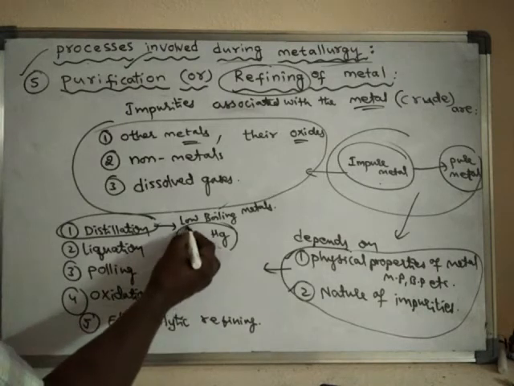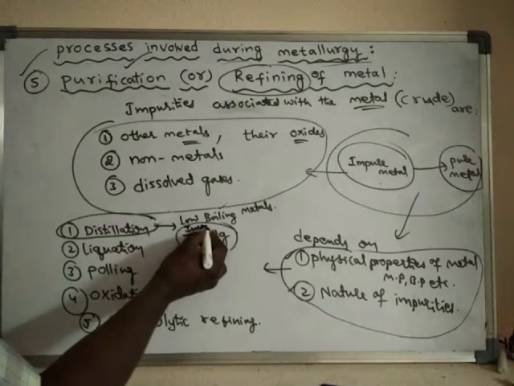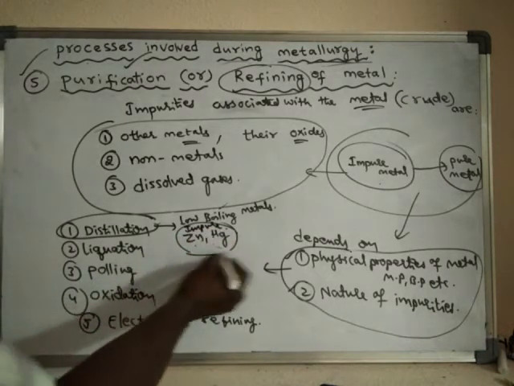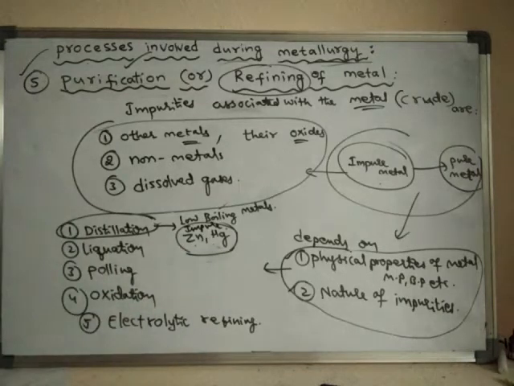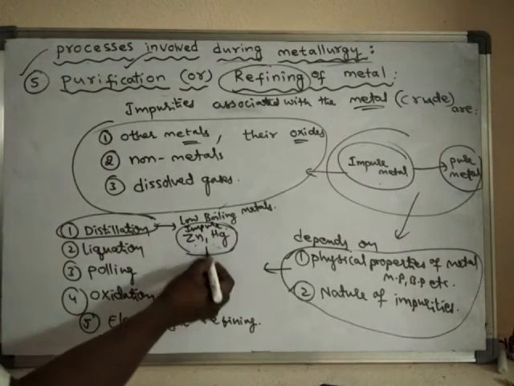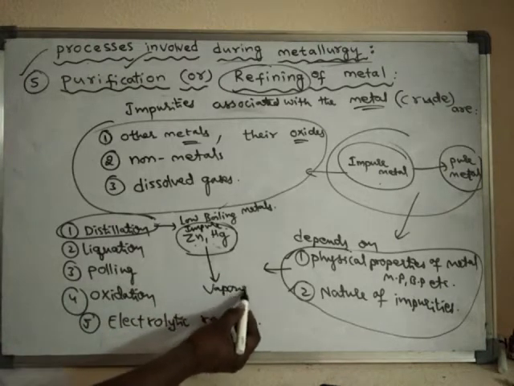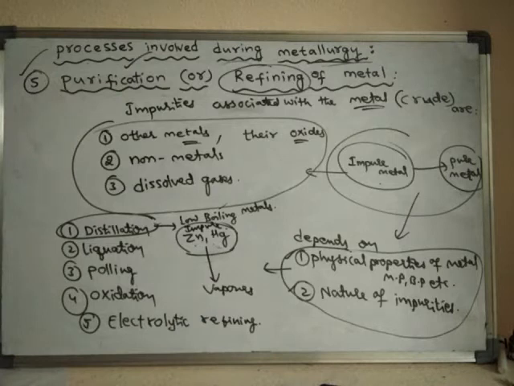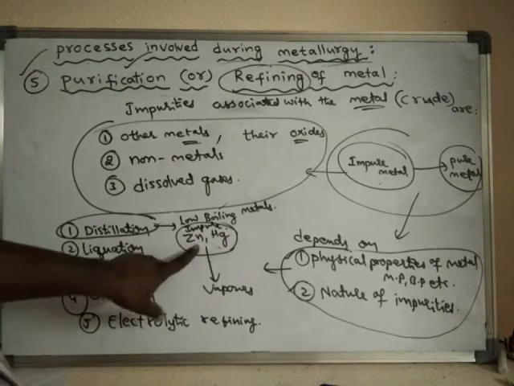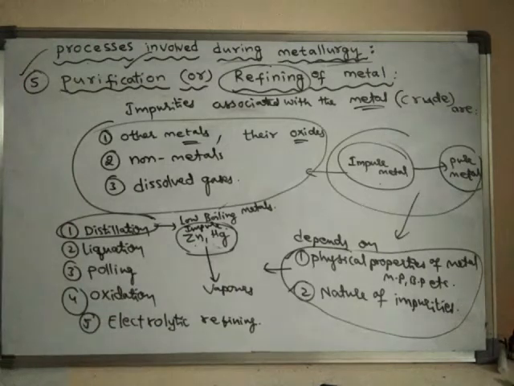The impure metals are heated to higher temperatures. As they are heated to higher temperature, what happens? These metals will convert into vapors, and the impurities have higher boiling point, but these metals have low boiling point.